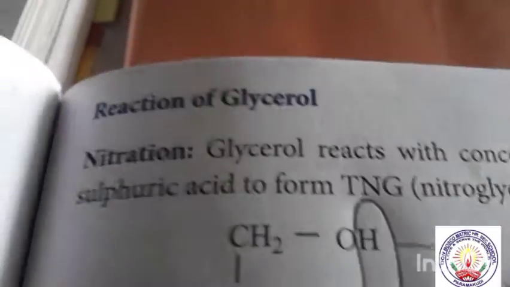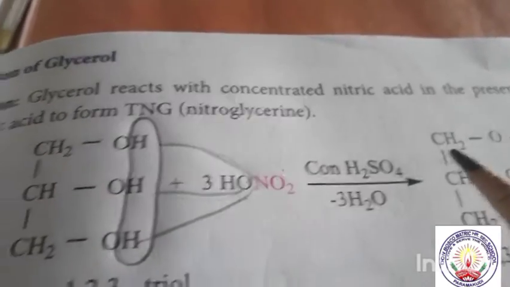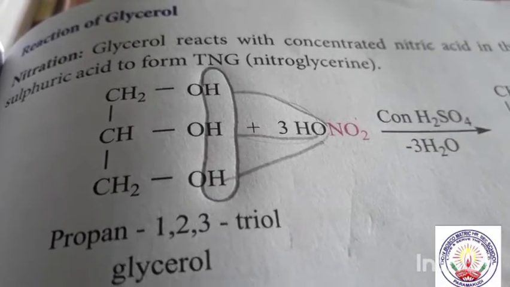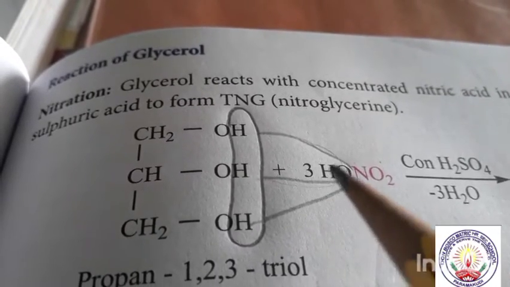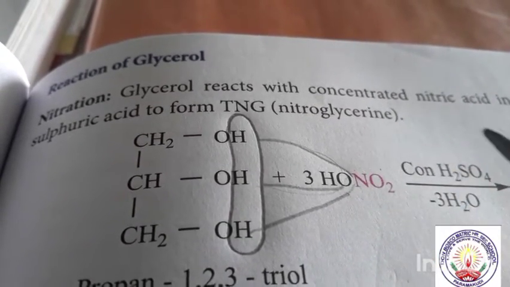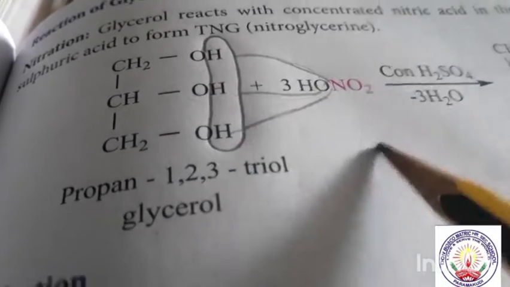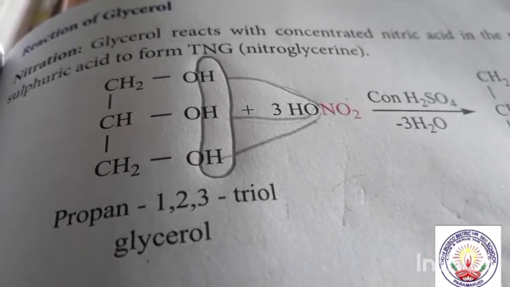Reaction of glycerol, the nitration. Glycerol reacts with concentrated nitric acid in the presence of sulfuric acid to form TNG, that is nitroglycerin, trinitroglycerin, that is only TNG. This is the short form, it can also be asked in the name of TNG. This is used in medicines, in buildings, and so on.